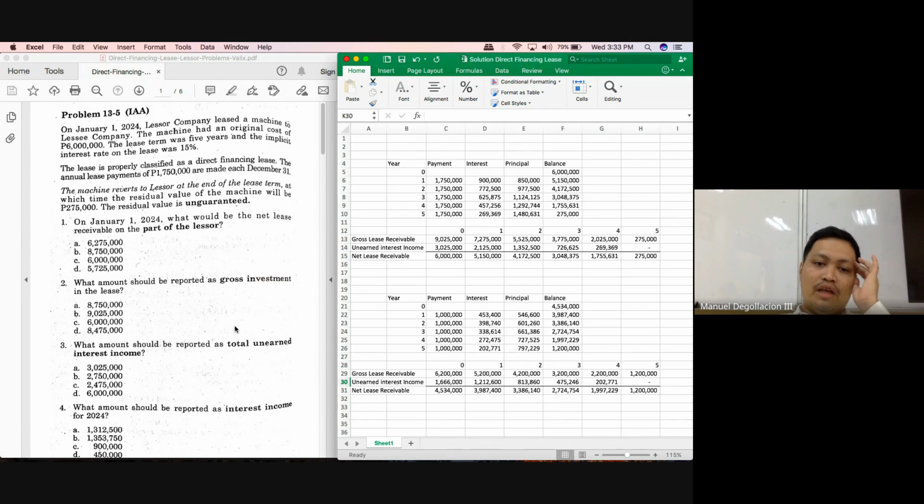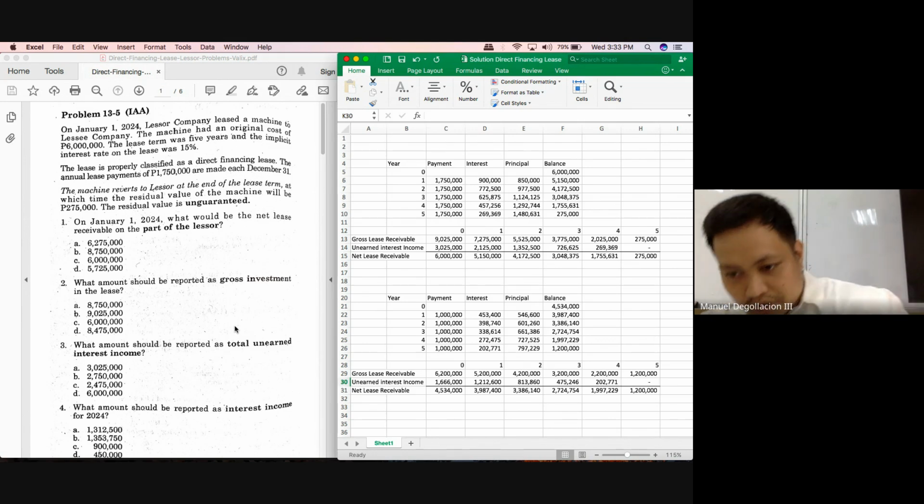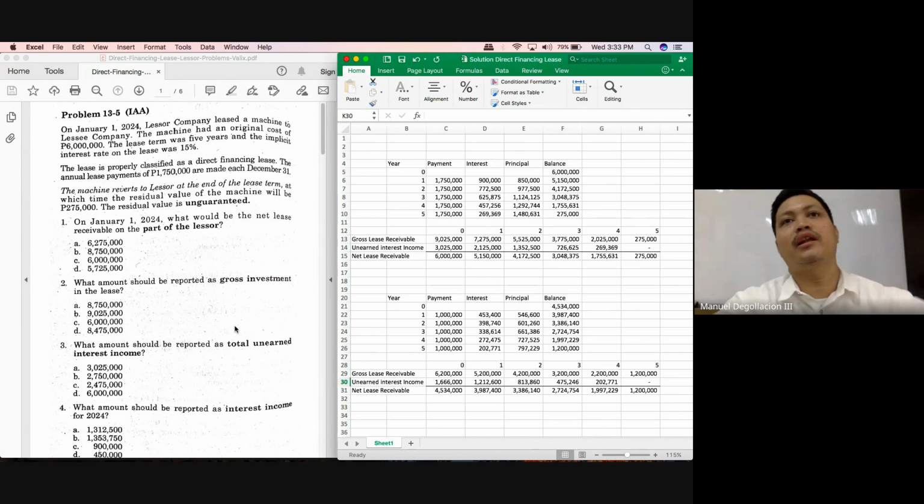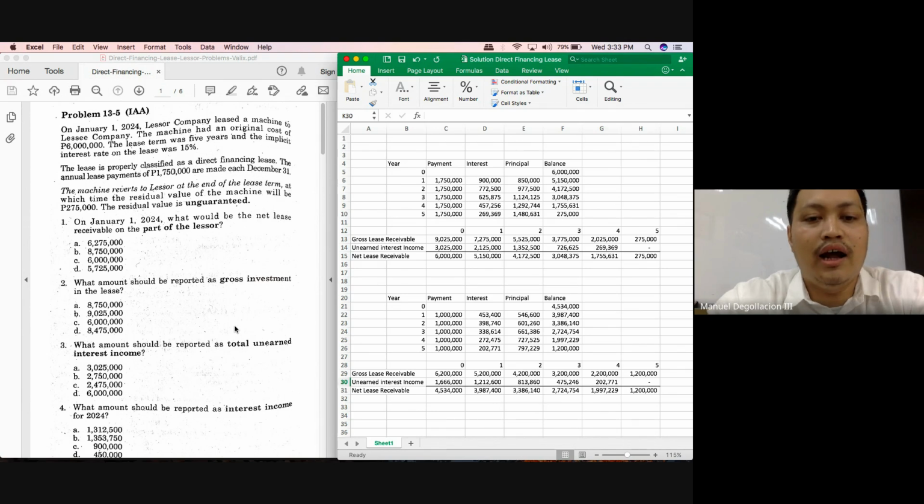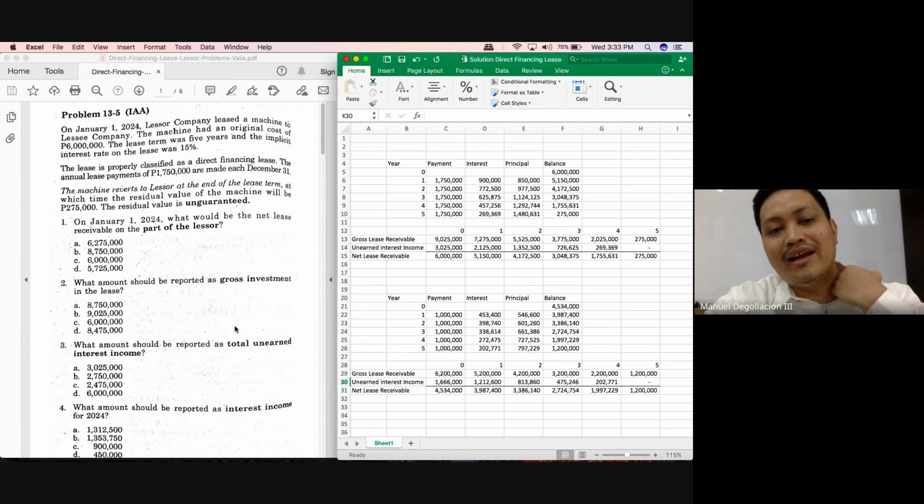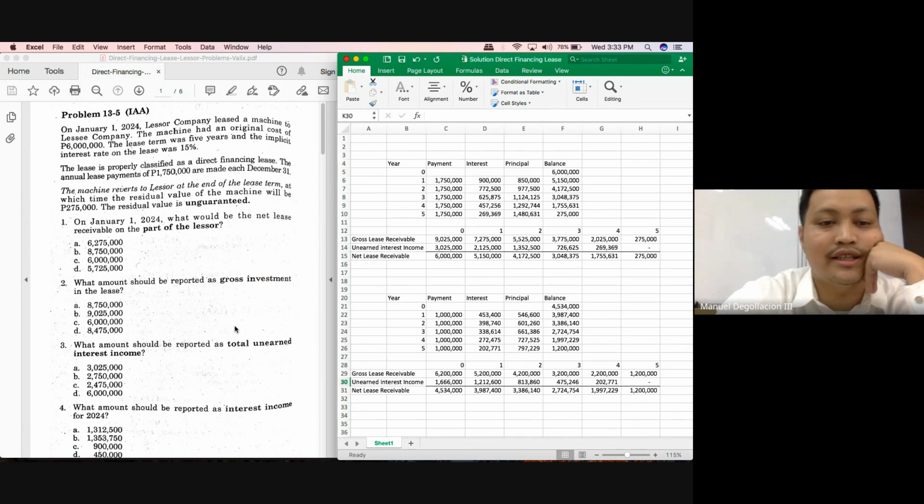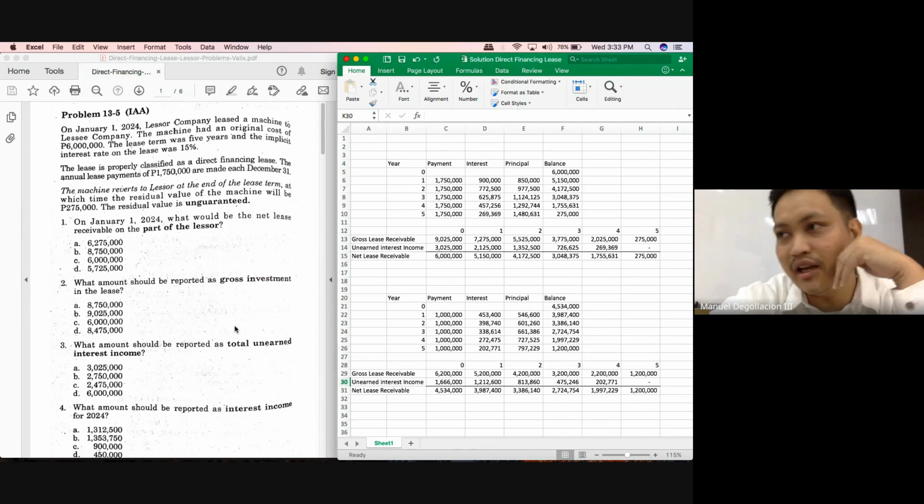Okay? So in getting your interest income, we will still be multiplying the implicit interest rate with the outstanding balance of the lease receivable. And in this case, your lease receivable should be the net amount, the present value. Okay, so we'll be using the net lease receivable. So again, how much was the initial net lease receivable, class? 6 million. So it is the 6 million that will earn interest during the year. So you will have to multiply 6 million by the implicit rate of 15%. And your interest income then would be 900,000.